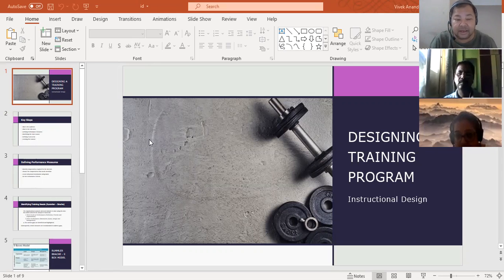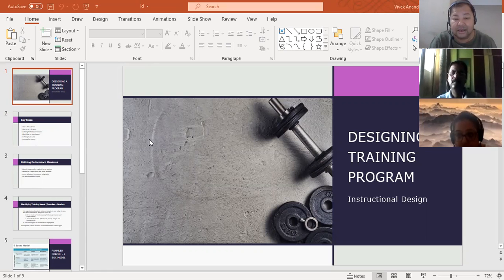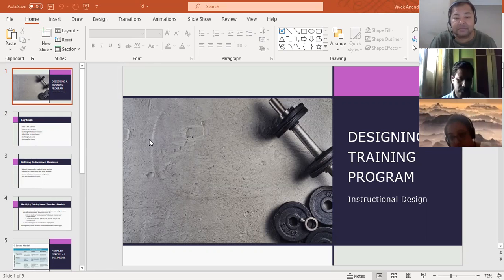Last session we discussed the different methods and tools that L&D uses, which are the different formats in which knowledge or learning is imparted. It could be a training program, self-learning, or on-the-job learning.